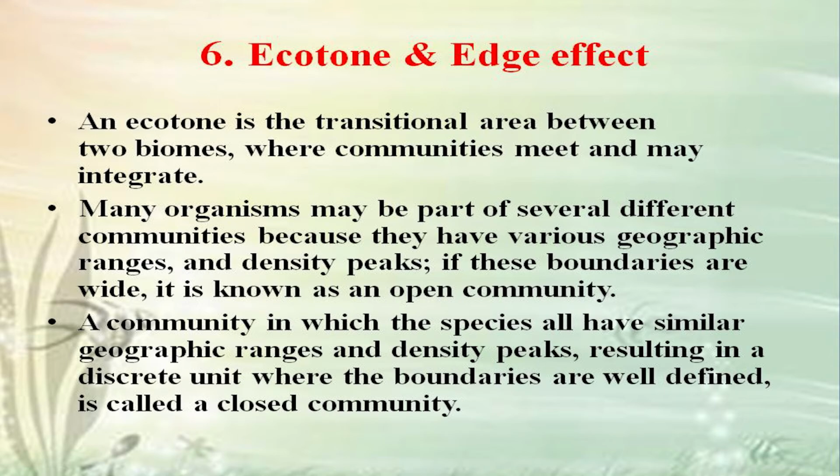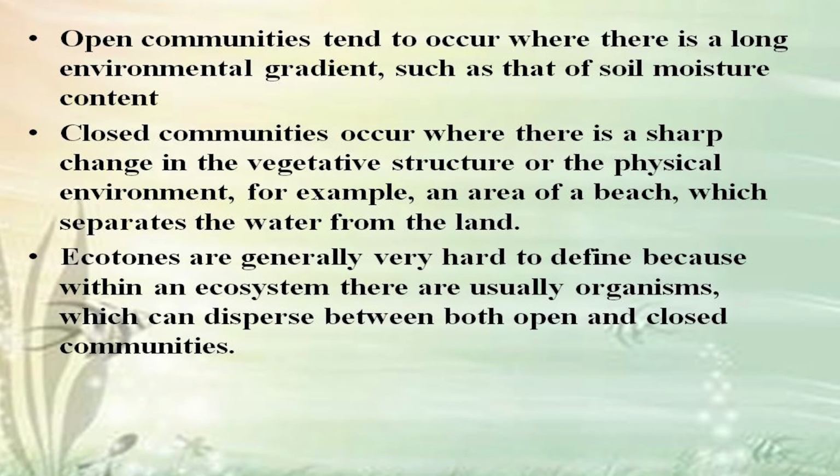A community in which the species all have similar geographic ranges and density peaks, resulting in a discrete unit where the boundaries are well defined, is called a closed community. Open communities tend to occur where there is a long environmental gradient such as that of soil moisture content. Closed communities occur where there is a sharp change in the vegetative structure or the physical environment. For example, an area of a beach which separates the water from the land.